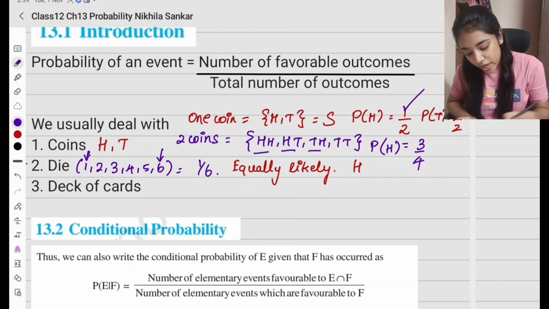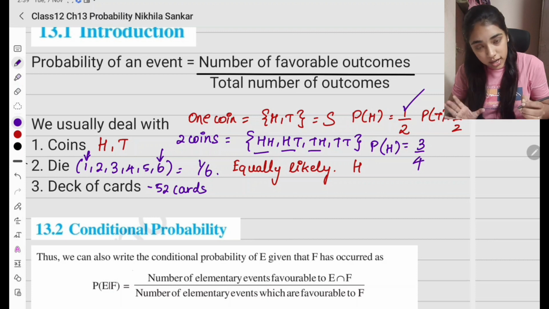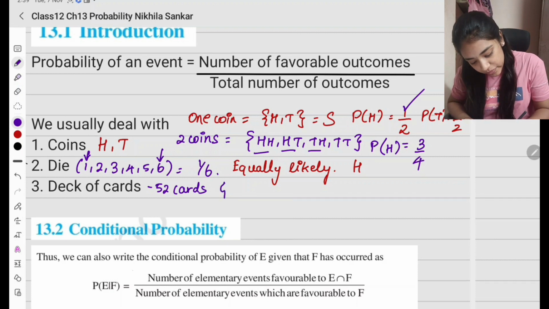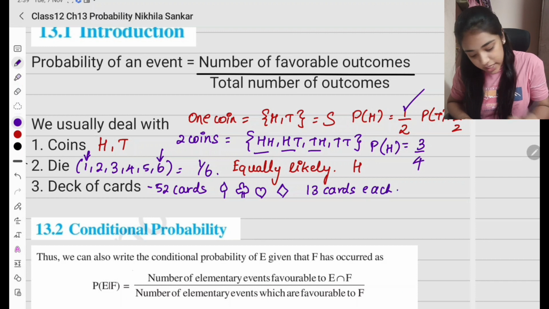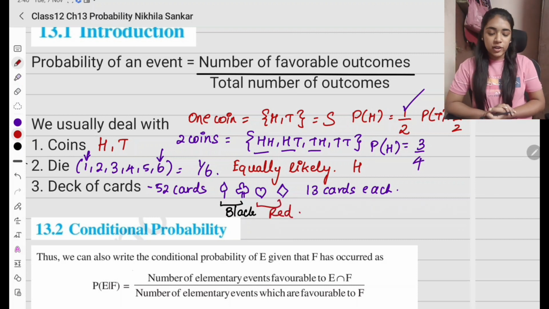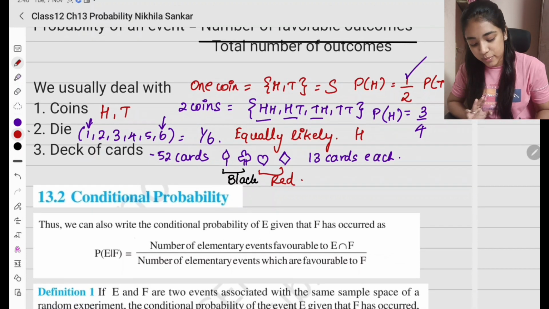Okay, now you also have the deck of cards for which you have, இப்போ for example 52 cards. So what are all the cards that you have? You have a spade. I'm sorry about the drawing. You have a clubs. இந்த மாதிரி clubs இருக்கும். Then you have a heart. heart மட்டும் கரெக்ட்டா வந்துரும். Then I have a diamond. கரெக்ட்டா? Then I have 13 cards each. This is going to be black and this is going to be red. இதெல்லாம் ஆல்ரெடி உங்களுக்கு தெரியும், but I'm just revising. Okay, so இதுதான் basic probability பார்த்தாச்சு.